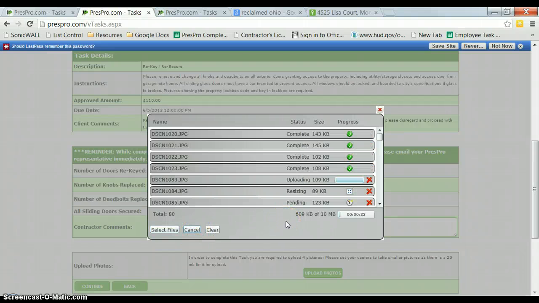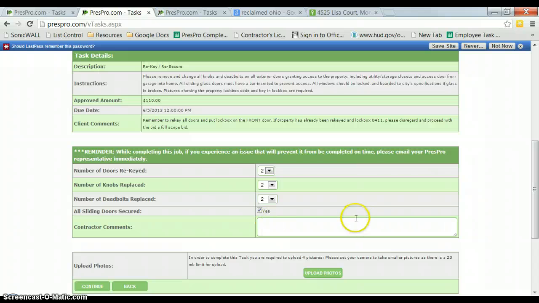I'm going to click upload. Okay, and now our pictures are in there, and we're going to go ahead and change these to 3 since he did change 3 locks.